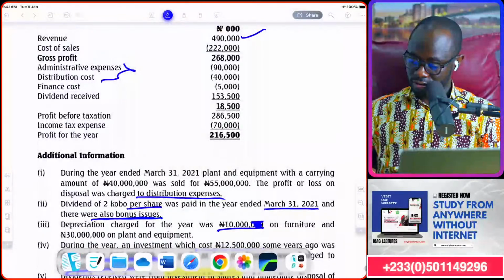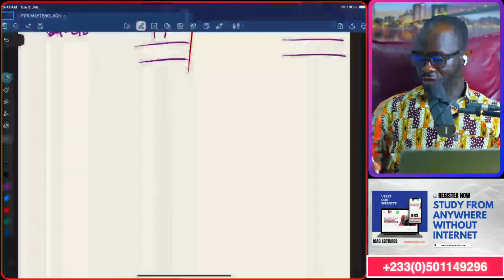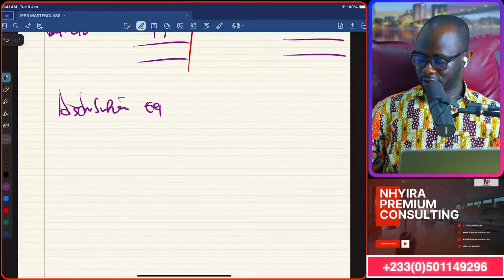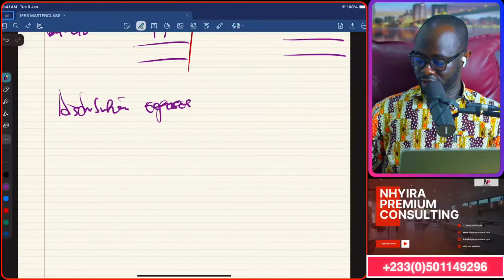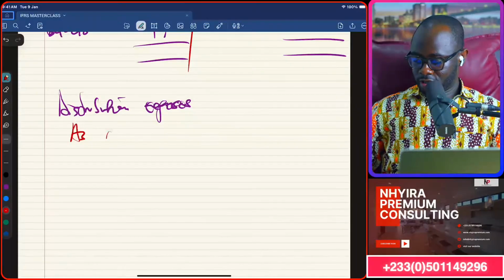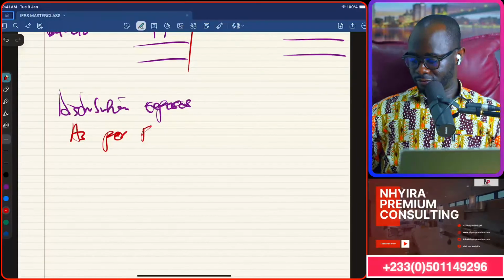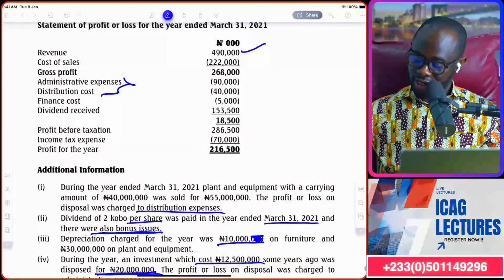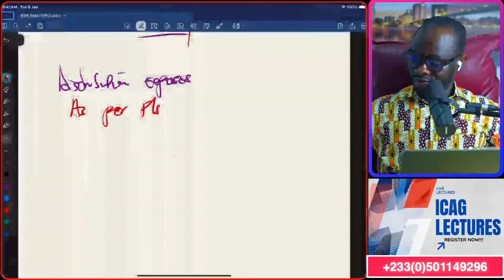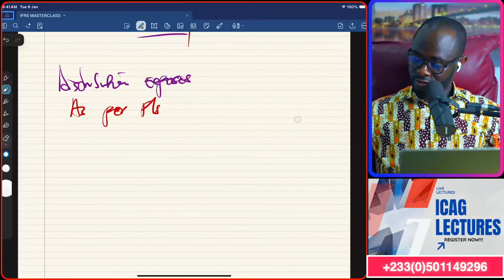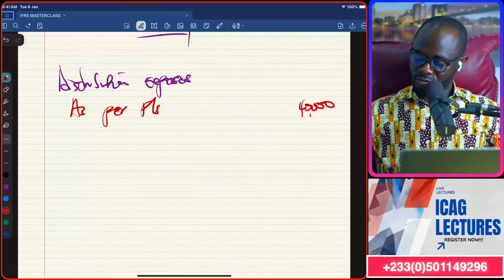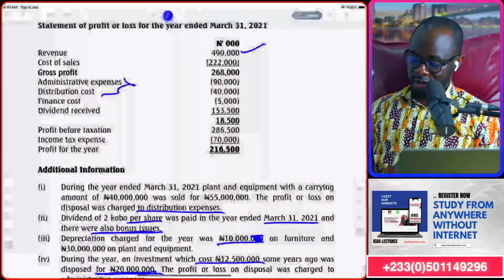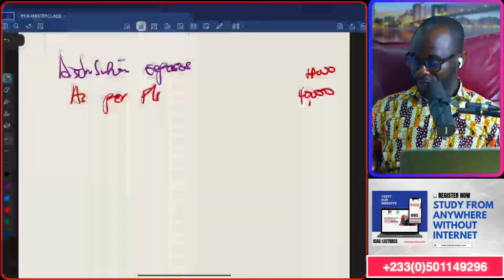So let me do something as well. Distribution expenses. As per financial statement, that is 40,000. Just doing the adjustment one after the other because this is the first question that we are looking at. So let's adjust the profit from the disposal.